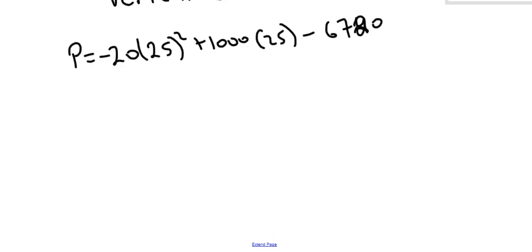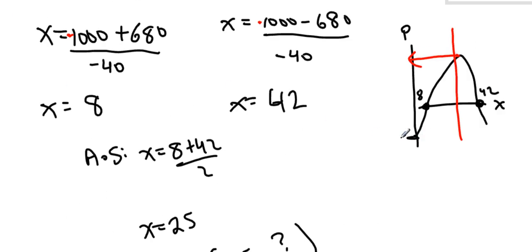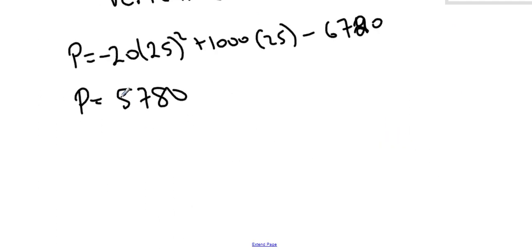Let's calculate what that maximum profit is. A couple things. Make sure you know that if you get a negative number, you've probably done something wrong, because we've already visualized what's supposed to happen, and getting a negative number would mean something very strange has happened. So I get positive 5,780. And in terms of the scale, that makes sense, because I already knew that we had a negative here of 6720. So the fact that this number is 5,000 and something makes sense in terms of context.